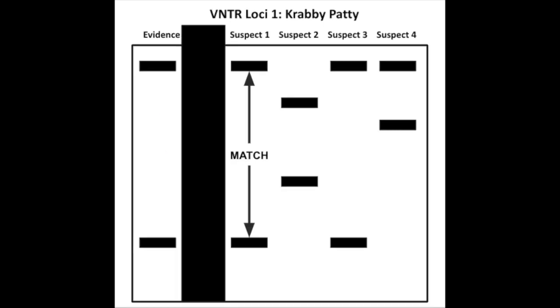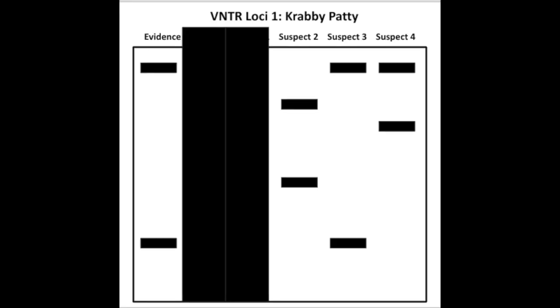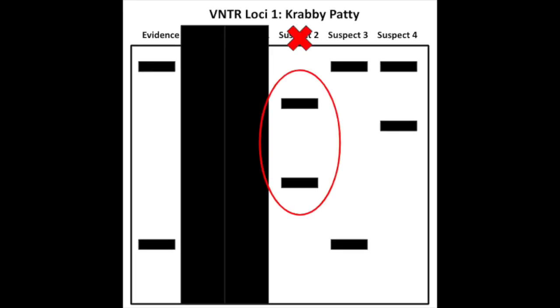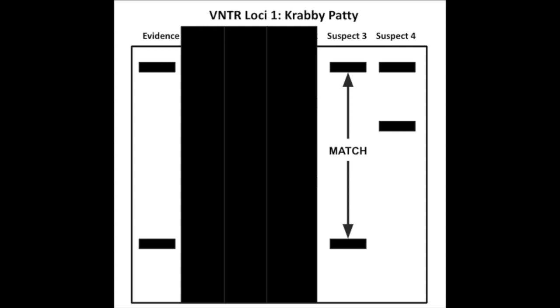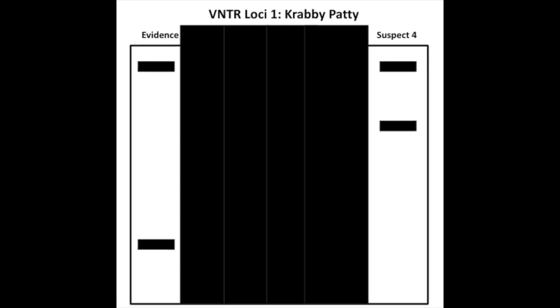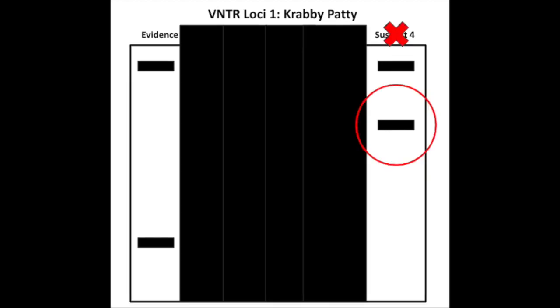victim's. Moving over to suspect 1, Patrick Starr, the alleles are a match, meaning suspect 1 is potentially the killer. Suspect 2 does not match the DNA evidence, so SpongeBob can't be the killer. Suspect 3, Pearl Krabs, on the other hand, matches the DNA evidence and could be the killer. And lastly, Suspect 4, Mr. Krabs, shares only one allele with the DNA evidence, so the DNA is not a match.